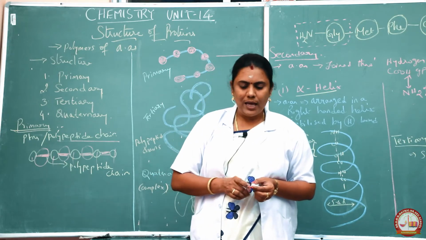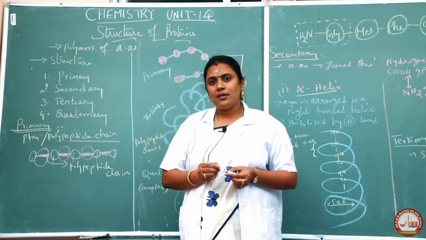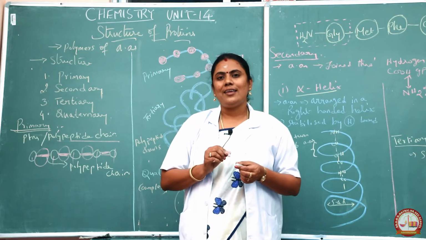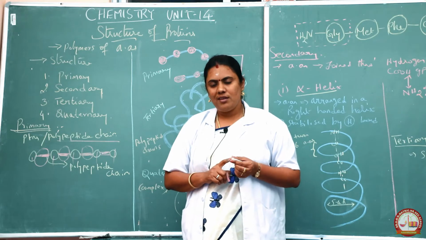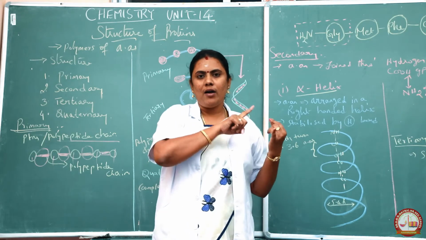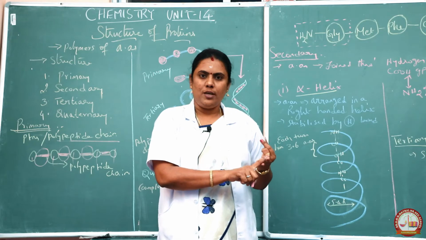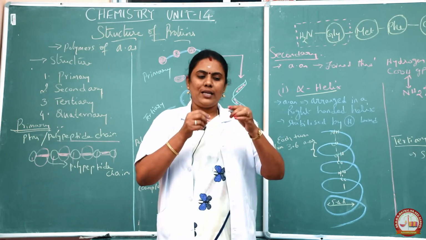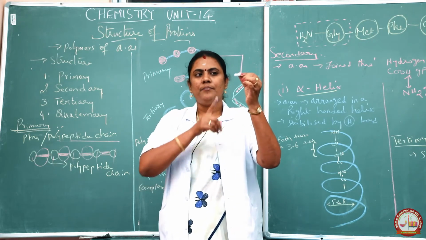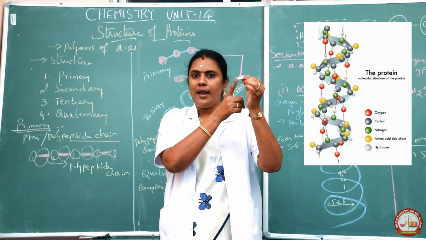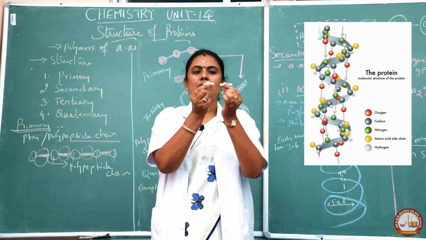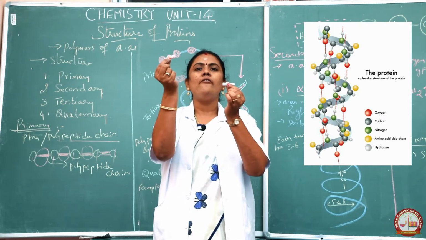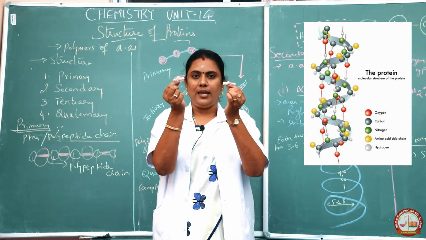Students, you may ask me a question: how does the combination occur, how does the linkage occur? Yes, students, in the previous class we have seen that the amino acid will have an amino group and a carboxylic group. Am I right? So, for example, take an amino acid. If it has an amino group at one end, the other amino acid which is joining should have a carboxylic group at its end.